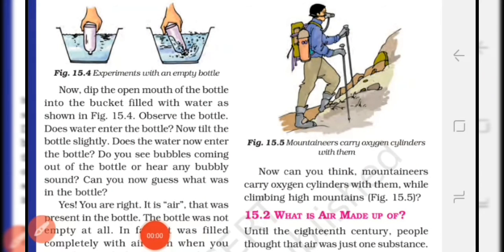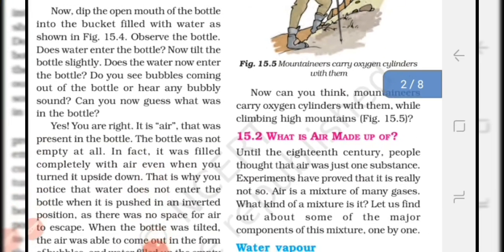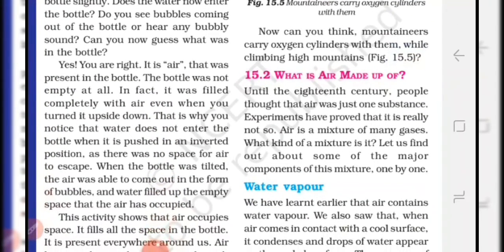Now let us move to the next topic. What is air made up of? Until the 18th century, it was believed that air is one substance. Later on, various experiments concluded that it is a mixture of different gases. Students, air is made up of nearly 78% nitrogen, 21% oxygen, 0.9% argon, 0.04% water vapor, 0.03% carbon dioxide and the remaining 0.03% are other inert gases.